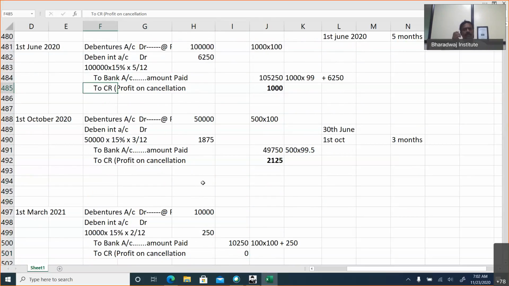When you issue debentures also, they are recorded at face value, same like shares. Debenture interest should be calculated only for the intervening period, that is, from the previous payment of interest till the date of purchase. Then amount paid, if it is ex interest, add the interest and pay. If the problem is silent also, take it as ex interest. Then the balancing figure becomes profit on cancellation.